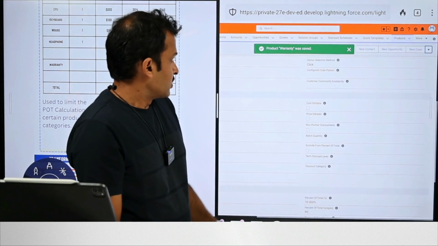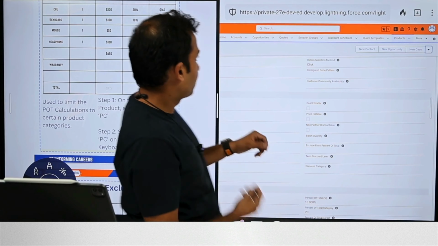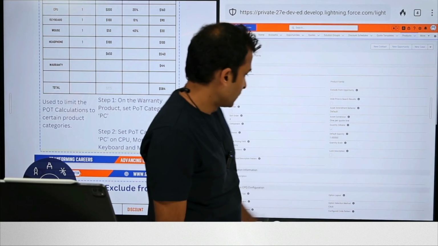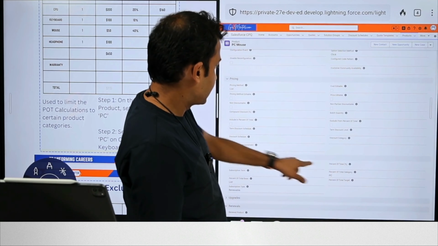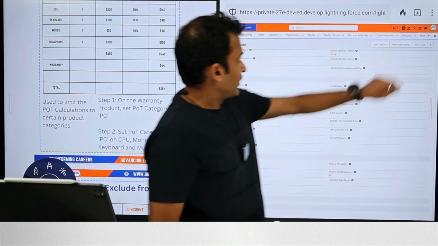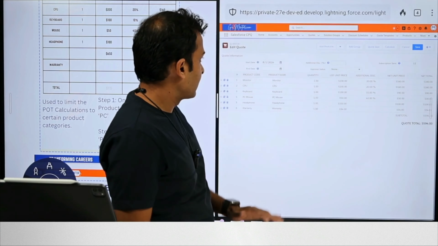Okay. For all the other products, I have already added the category as PC. So if we look at, let's say, mouse, in this case, we should have the category PC, percent of total category has already been added as PC. Okay, so now if I pull up the quote, we should basically be seeing a revised pricing. Once again, I will go ahead and remove the warranty product and add it once again so that the actual pricing is pulled.